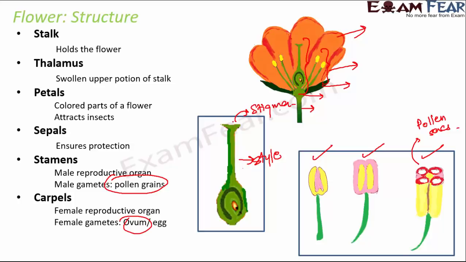Then the male gamete passes through the style, the tube-like structure, and then this swollen bottom part is called the ovary. Within the ovary, you have the ovules, and the ovules contain the female gamete, which is called ovum. So that's the carpel, the female reproductive organ.